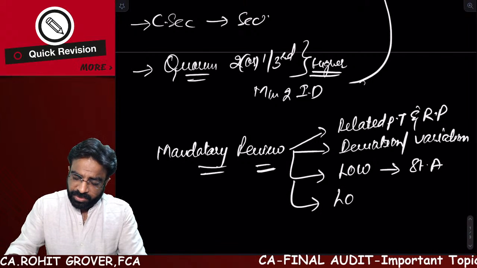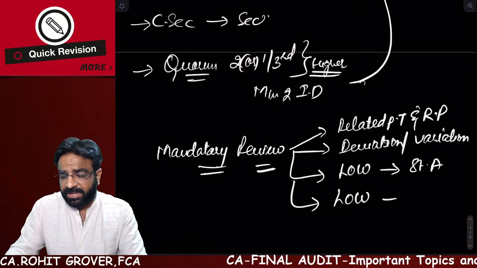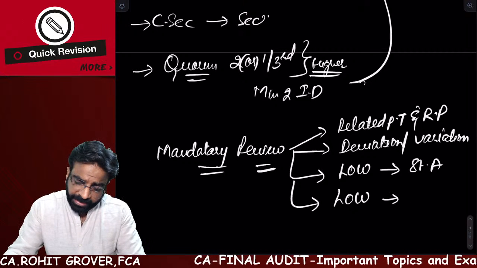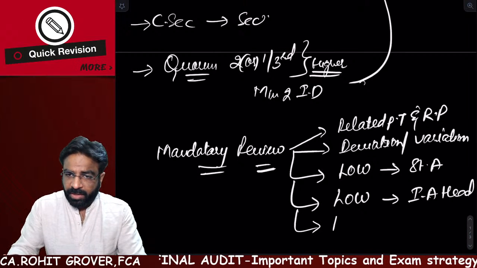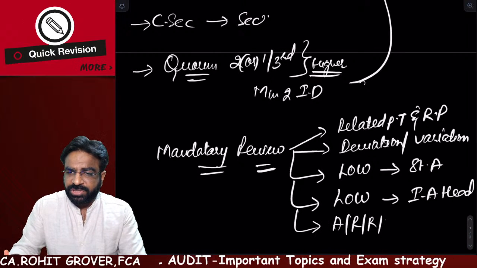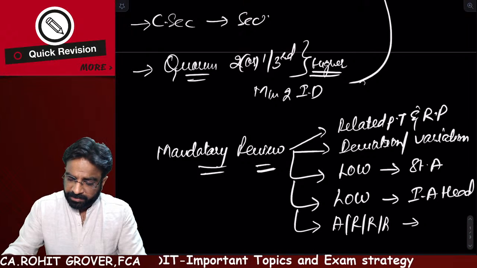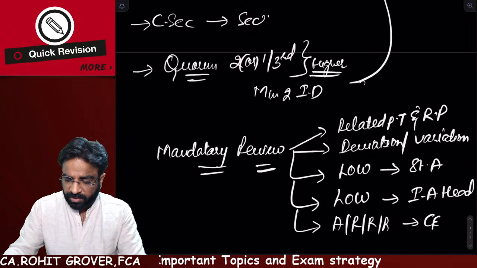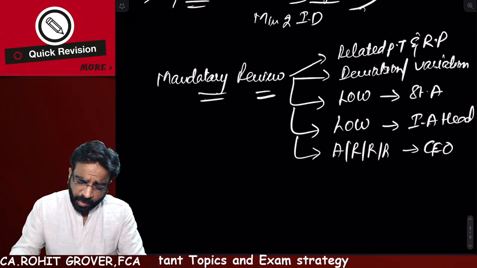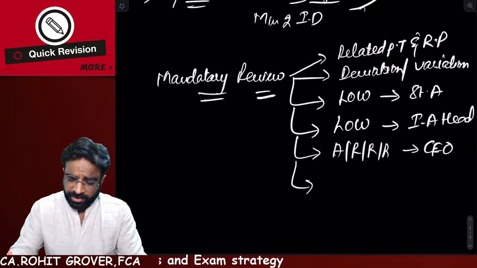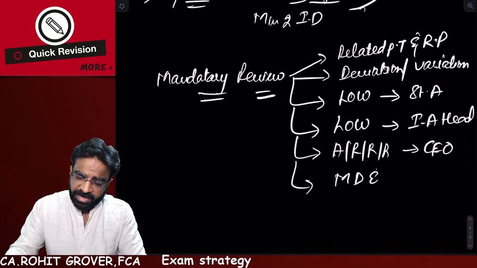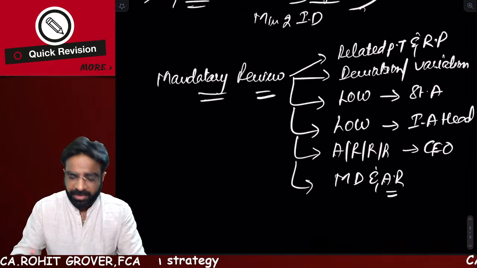Then they also have to take care of the letter of weaknesses, or various weaknesses, which are brought to the audit committee by the internal audit head. They also have to take care of the appointment, reappointment, remuneration, and removal of the chief executive officer, chief financial officer, or KMPs of the company. And at the same time, they have to take care of the management discussion and analysis report. This is called the mandatory review.